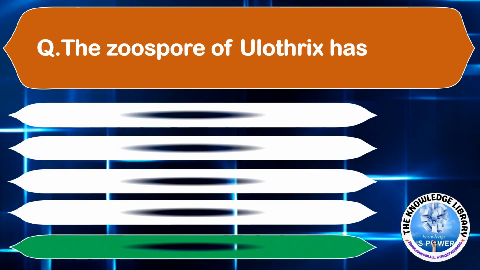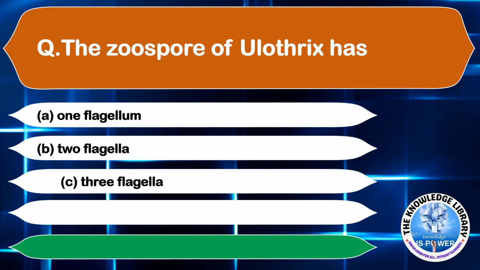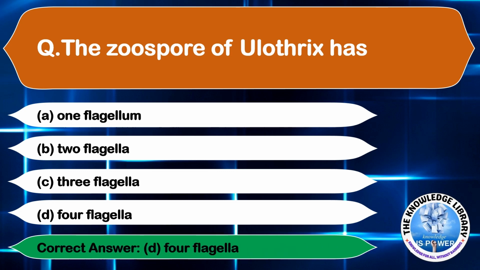The zoospore of Ulothrix has option A, 1 flagellum, option B, 2 flagella, option C, 3 flagella, and option D, 4 flagella. The correct answer is option D, 4 flagella. Moving on to the next question.